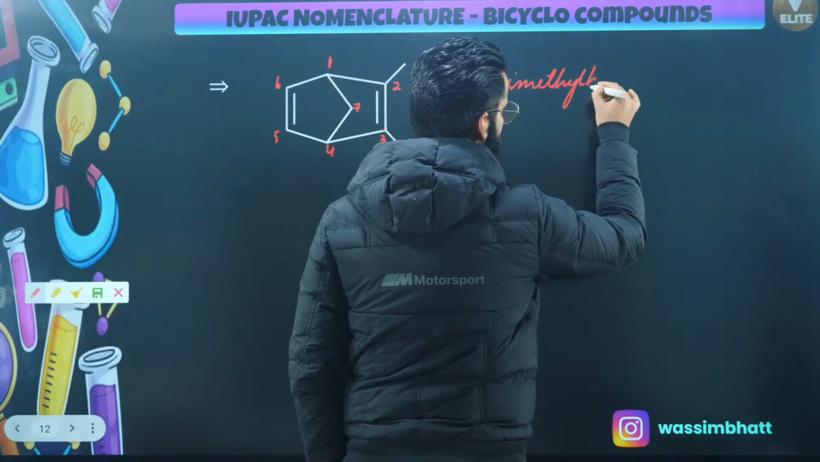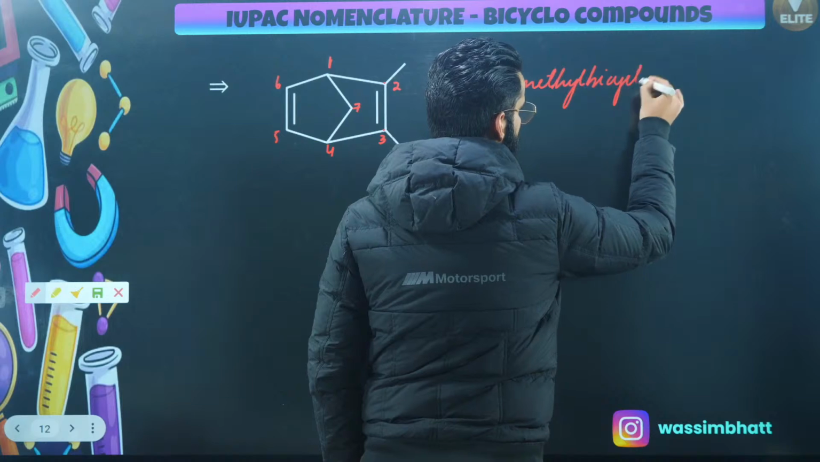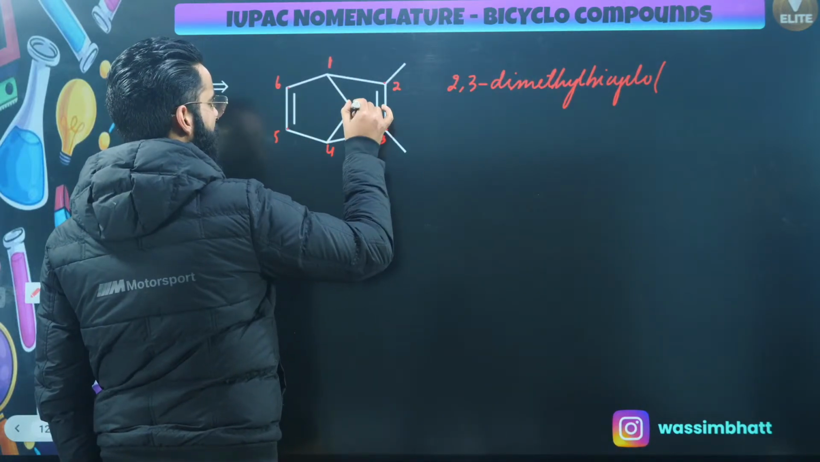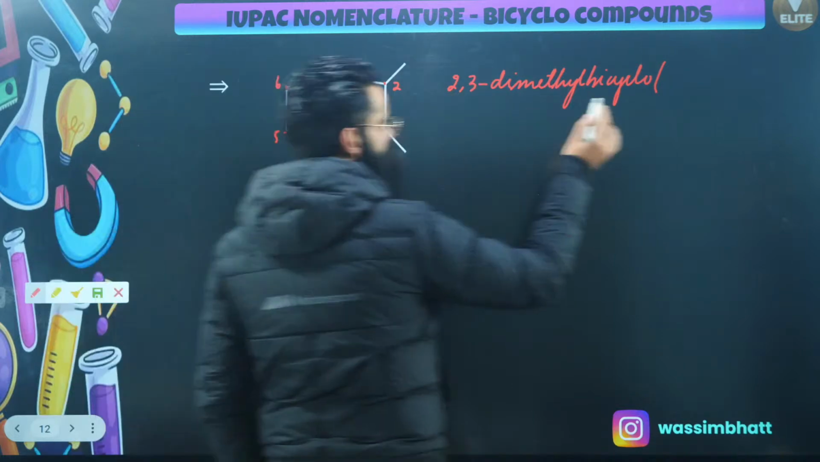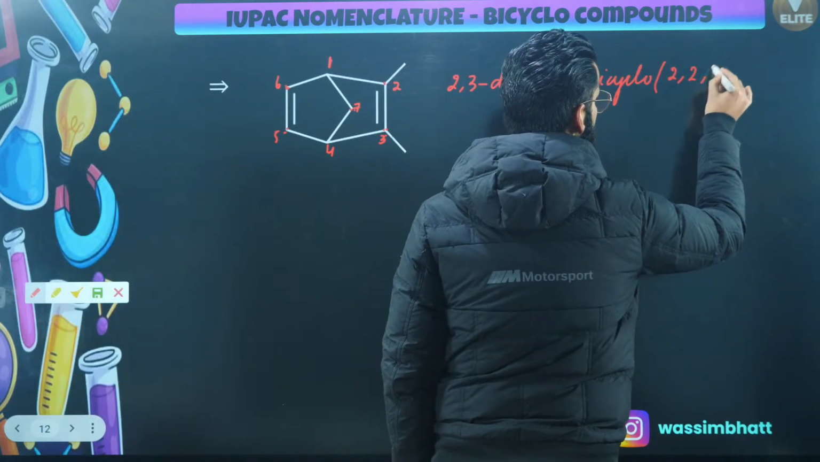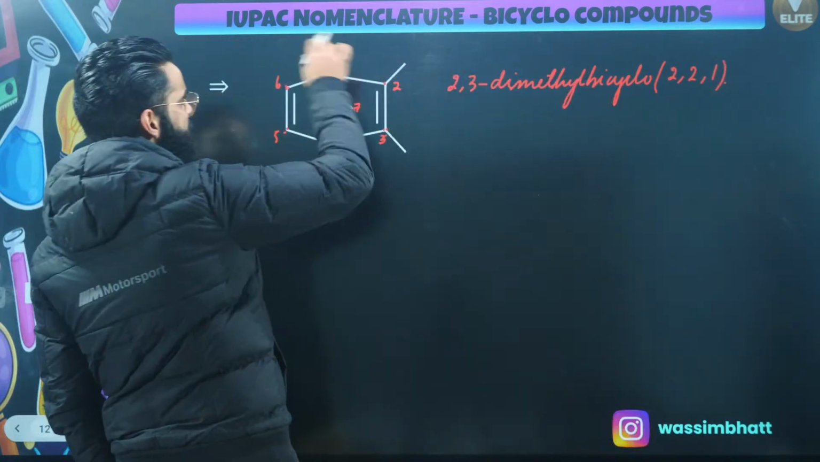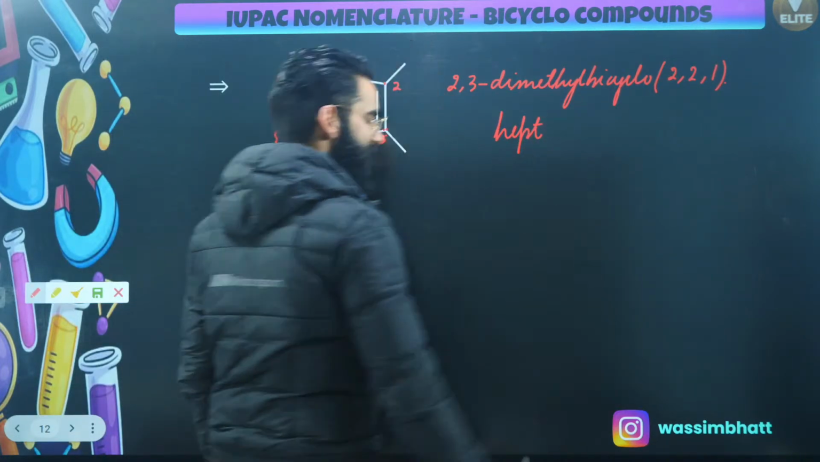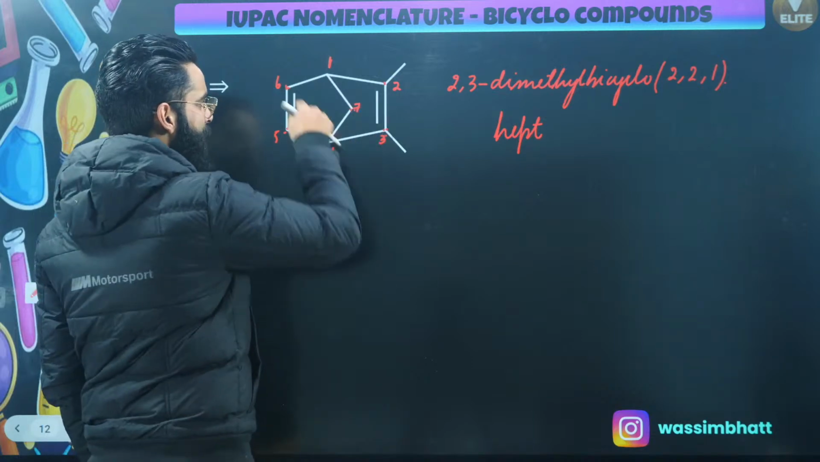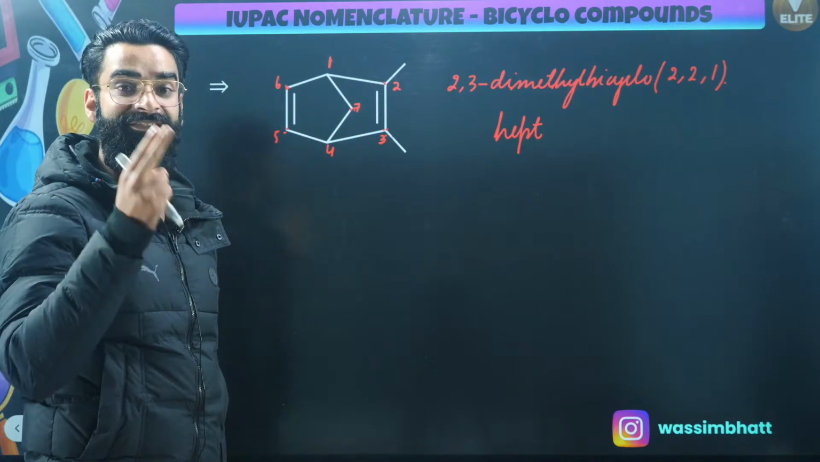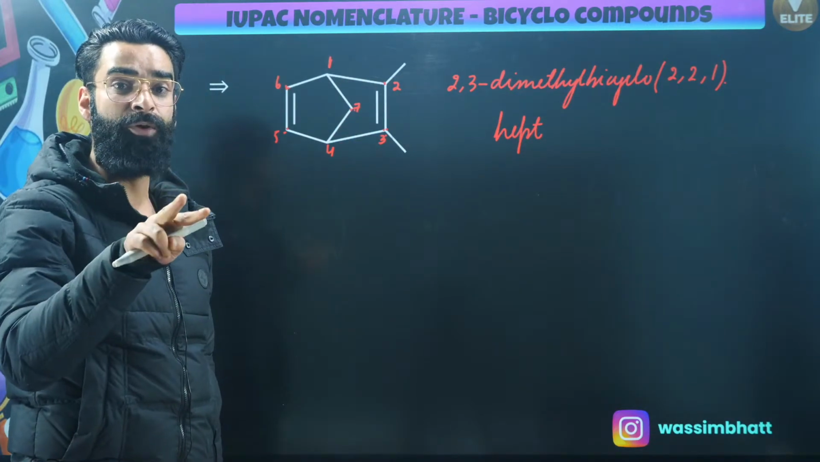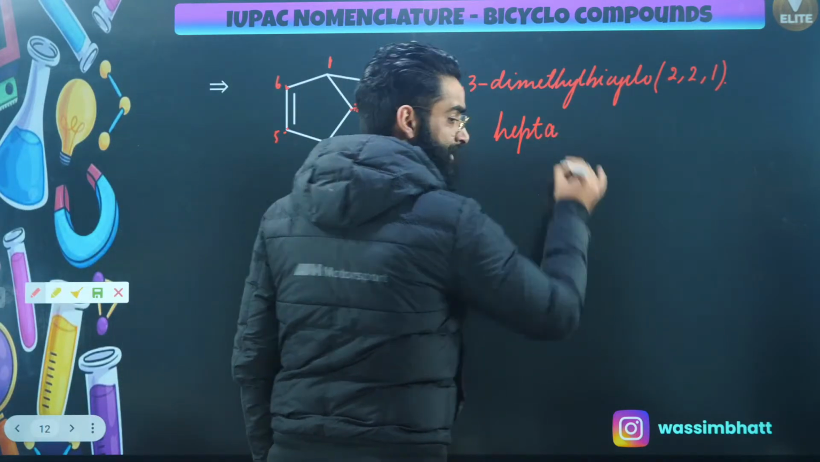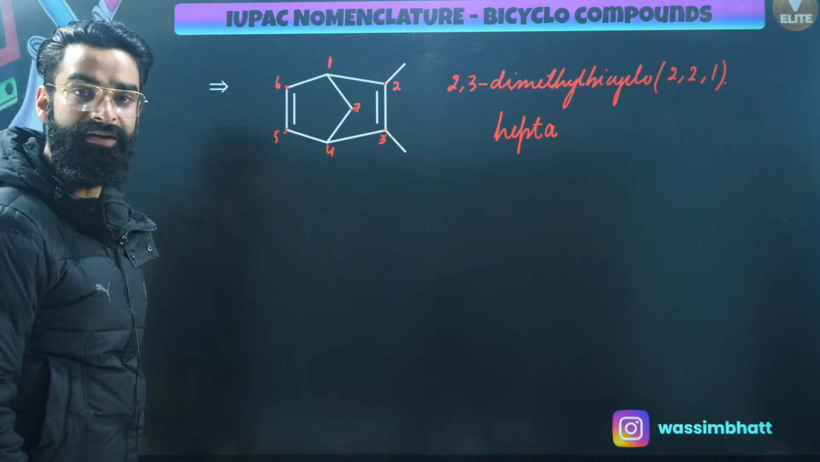Then I'll be using bicyclo over here. Give the numbering: 1, 2, 1, 2, and this is 1. So it's going to be 2, 2, 1, right? How many carbon atoms are there in total? There are 7 carbon atoms. I'll be using hept. But people, have a look. We have got 2 double bonds. Whenever in a compound there will be multiple double bonds or multiple triple bonds, at that time, if you remember, we use a over here. It's going to be hepta, right?